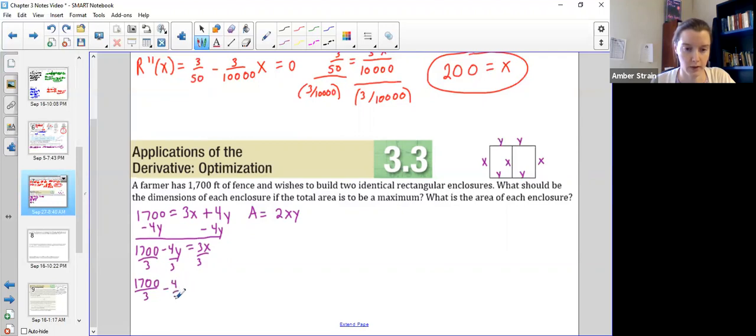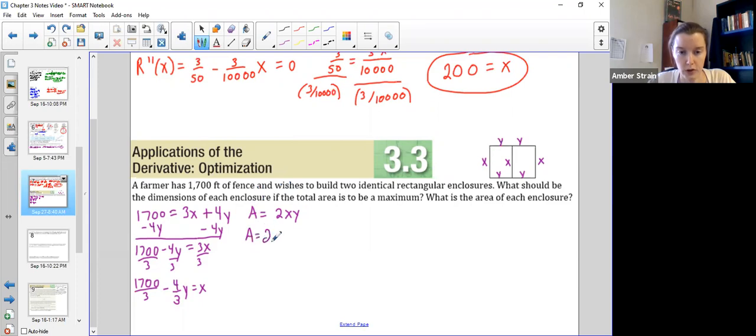So I have 1,700 thirds minus 4 thirds Y. Okay, sorry, Y. Why did I write X when I meant Y? Okay, 4 thirds Y. There we go, equals X. There we go. Okay, now I can break this down in a way where I have one variable only.